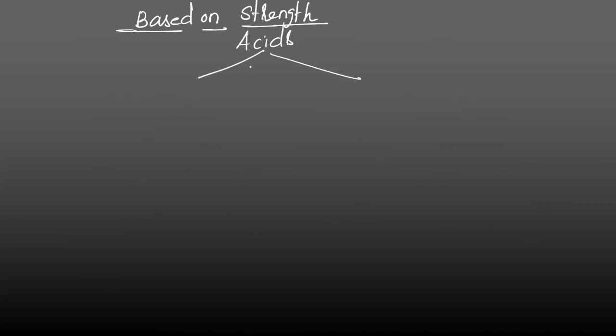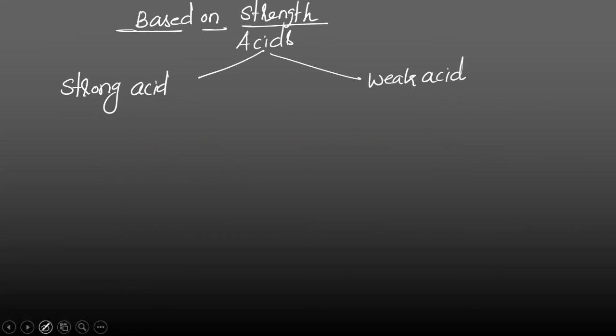One is strong acid. Another one is weak acid. What is the meaning of strong acid? I'll first give you an example. Strong acids are those acids which ionize completely in the presence of water.